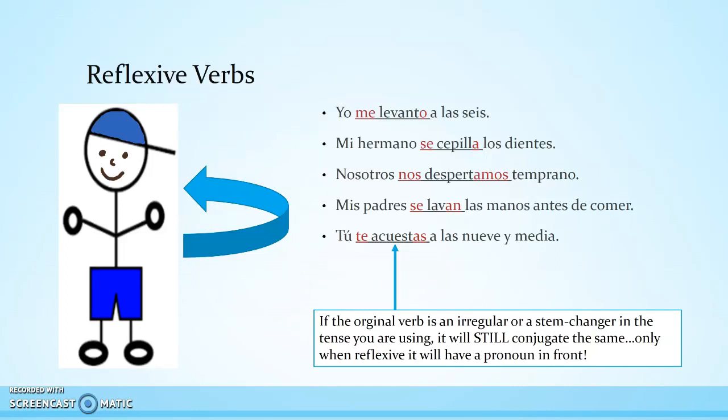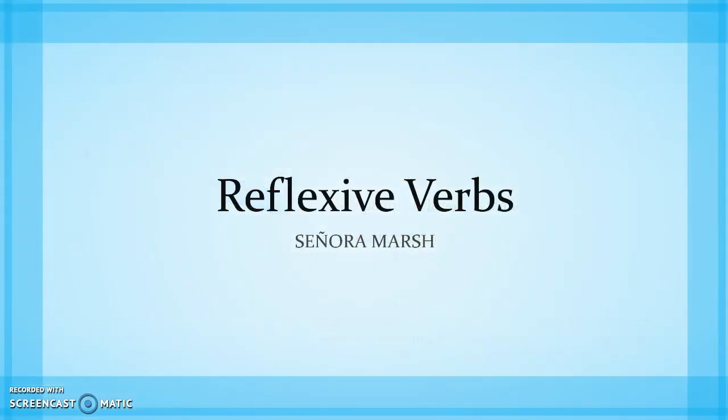Tú te acuestas a las 9:30. You go to bed at 9:30. Okay, this is an important one. Because you are doing the action of putting yourself to bed, it is a reflexive action, so we need a te in front of our verb. But our verb happens to be a stem changer, and that still applies. We conjugate just as we've always known how to conjugate. Reflexives just have that extra pronoun in front. So acostar went into its stem change form and then used a normal tú form ending, as. Te acuestas. All right, let's see what you've learned.